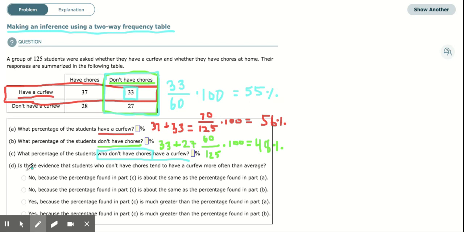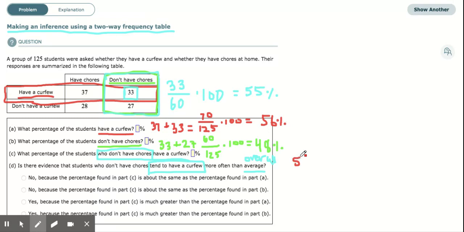Okay, and in D, this is the trickiest one. Is there evidence that students who don't have chores tend to have a curfew more often than average? So the operative phrase right here is tend to have a curfew. We're looking at the curfew and whether they actually have it more often than average or not. The average just means overall. So think about the average as what we already found about our curfews. Our curfew students, we found that in A. We said they had 56%. So the average of students who have a curfew was 56%.